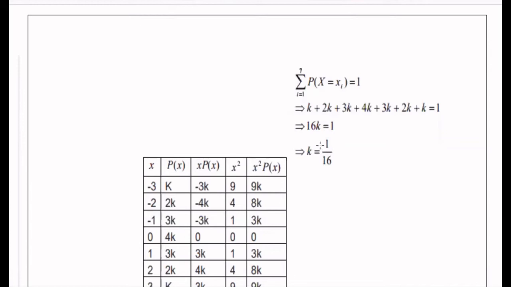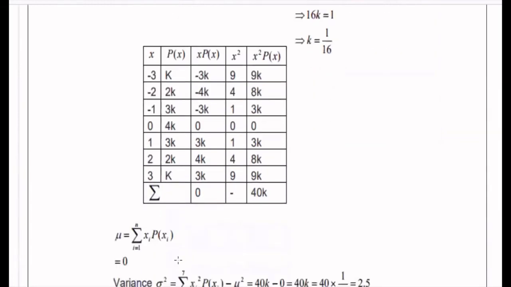To find out the mean, we have a formula: mean will be summation of xi into p of xi. So we have to construct the table. In the table, write the x values and the p of x values. Then to find out the mean, we have the formula summation of x into p of xi.